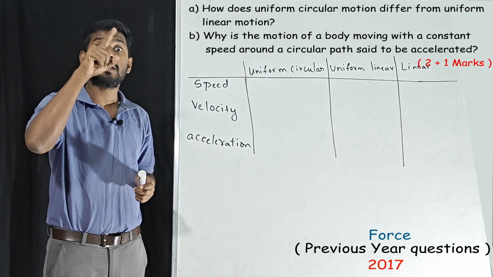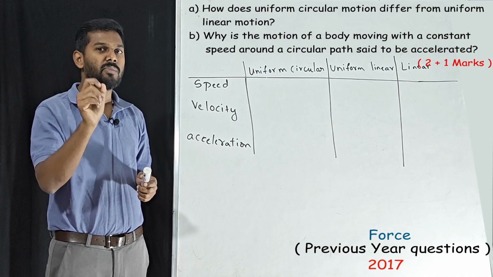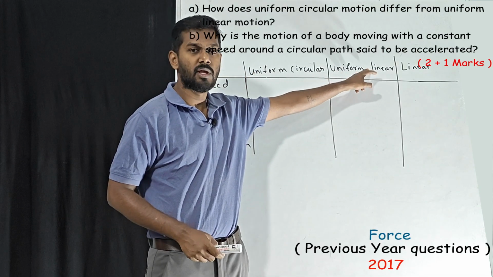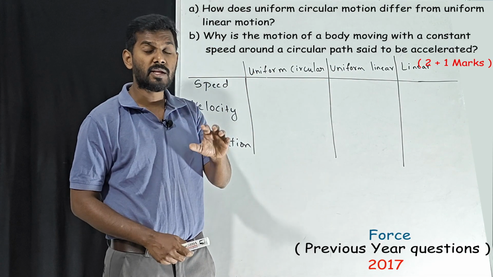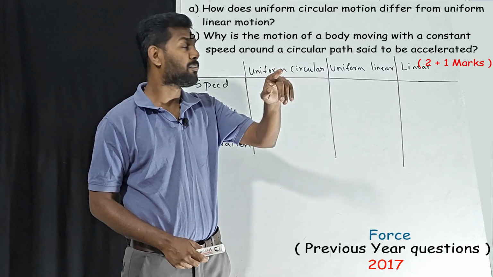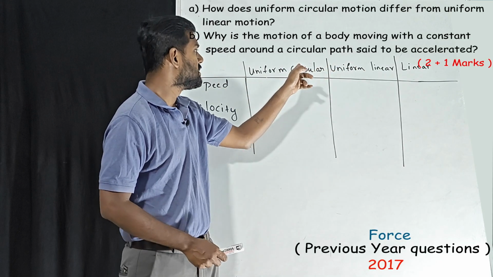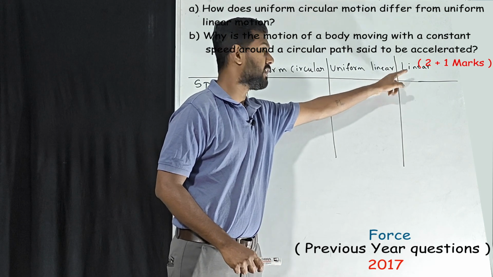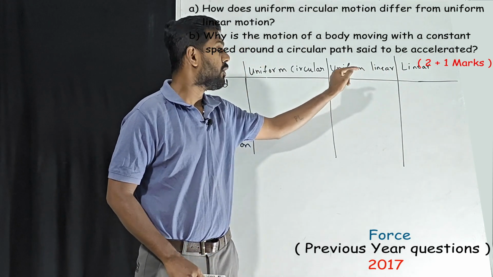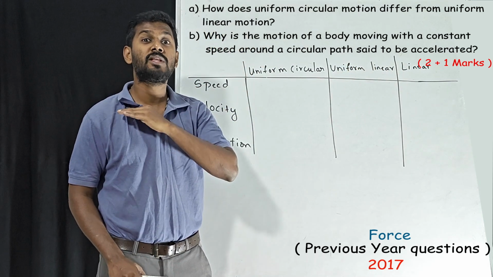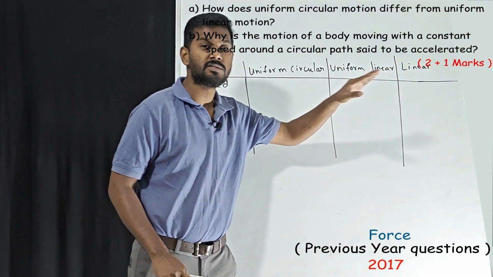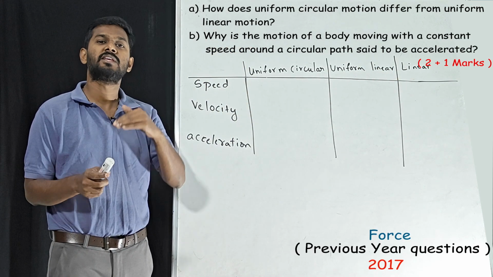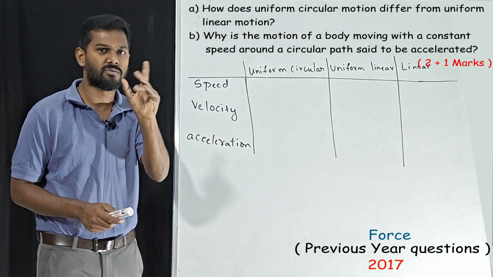Uniform means same speed. Keep this in mind. Uniform means same speed. See, uniform linear motion. What do you mean by linear motion? That means the object moves in a straight path. Linear means straight, circular means circular. Uniform linear means moving with the same speed. Linear alone means we don't know, it is a variable speed.